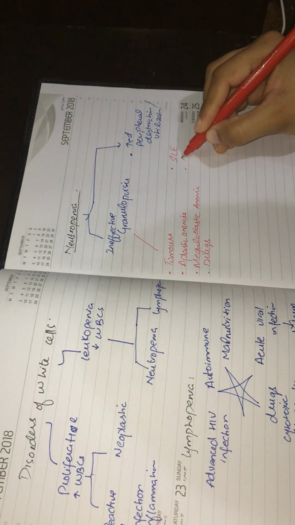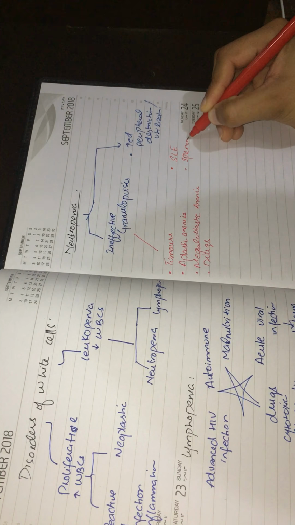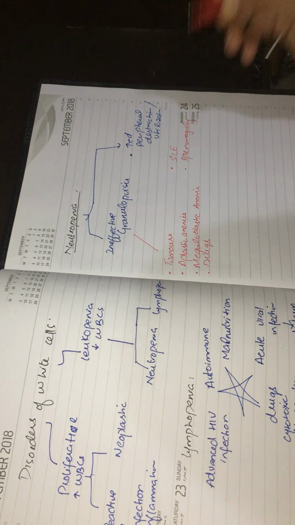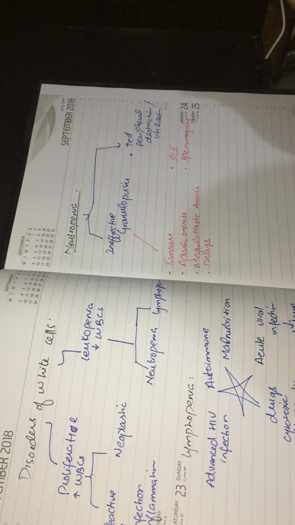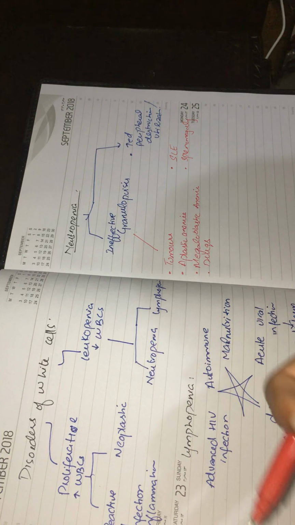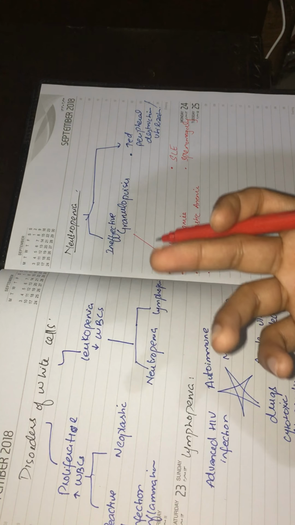Second is the splenomegaly. In splenomegaly, the size of the spleen is increased overall, so there is more sequestration of neutrophils and other cells as well, and so there is increased destruction.